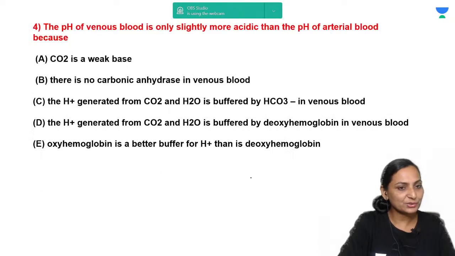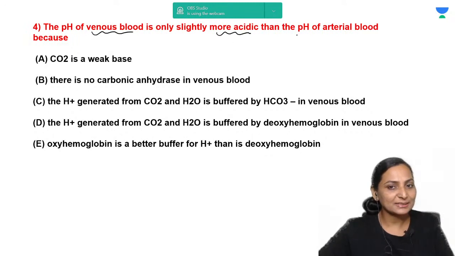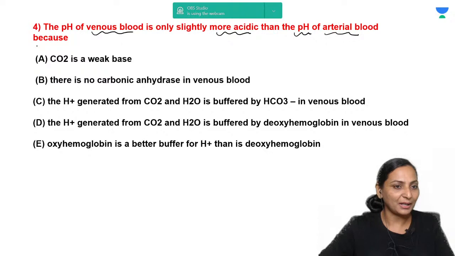So moving on to the next question. The pH of the venous blood is slightly more acidic than the pH of the arterial blood. What is the cause of this? A. Carbon dioxide is a weak base. B. There is no carbonic anhydrase in the venous blood. C. The hydrogen generated from carbon dioxide and water is buffered by bicarbonates in the venous blood. D. The hydrogen generated from carbon dioxide and water is buffered by the deoxygenated hemoglobin, or oxyhemoglobin is a better buffer for hydrogen than deoxyhemoglobin.